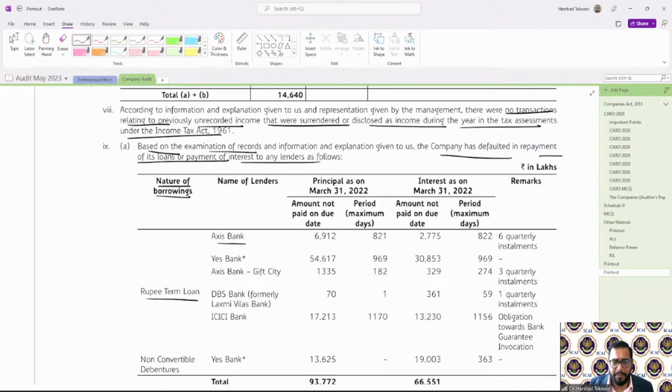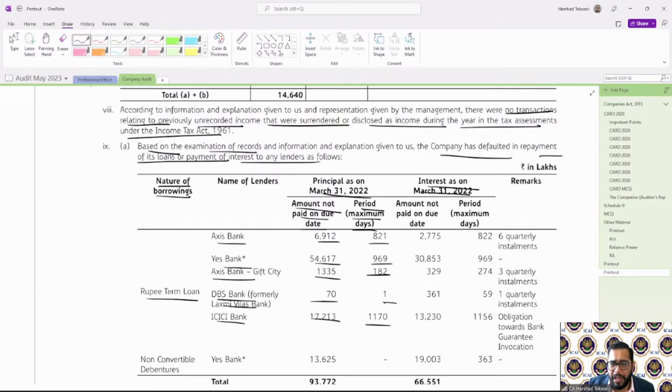Name of lender: Axis Bank, or whichever bank it is. Amount not paid on due date as on 31st March 2022: this much amount was not paid. Period: maximum days outstanding. This was the due, outstanding, not paid.